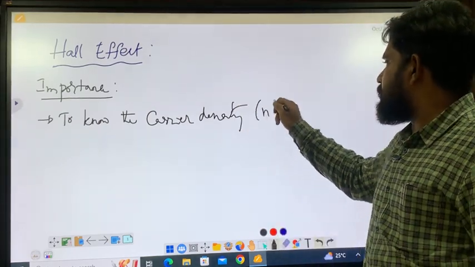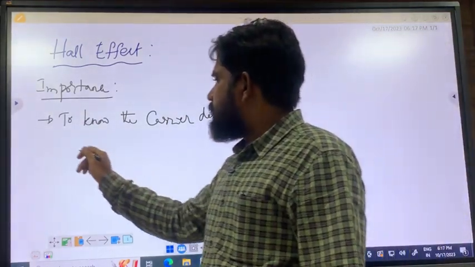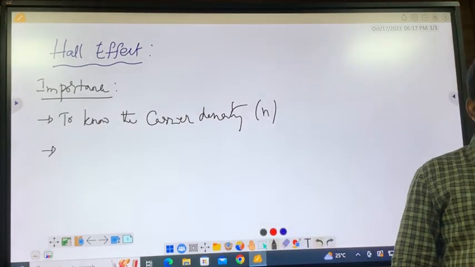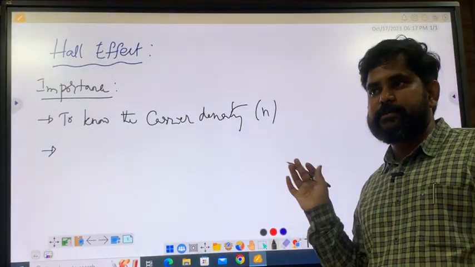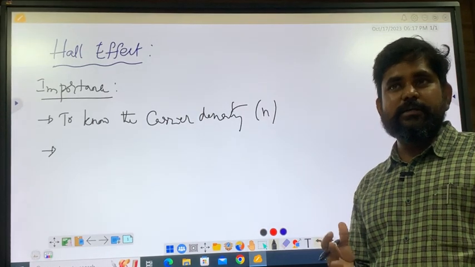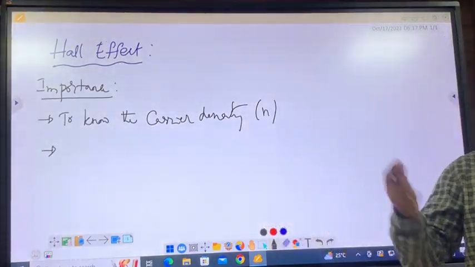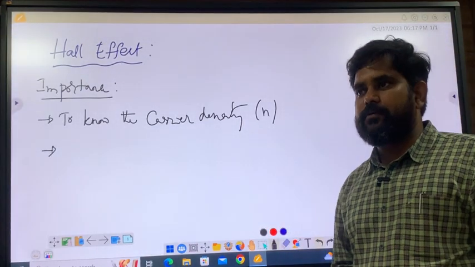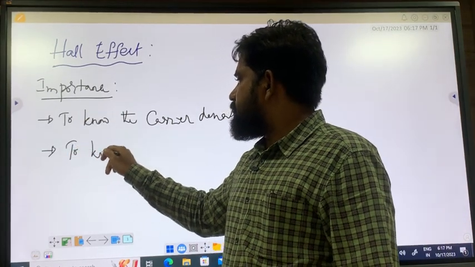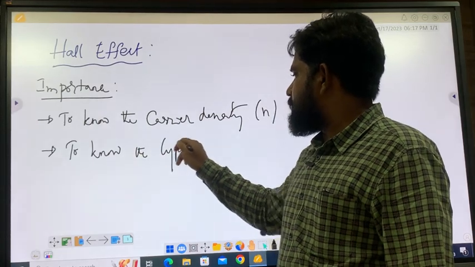I am talking about n, the number of either electrons or holes. Point number two, I will give you some semiconductor. I will not tell whether it is p type or n type, it is unknown, and you want to know whether it is a p type or not. What is the carrier concentration? Is it electron or hole? By using the Hall effect, it is easy to know the type of semiconductor.